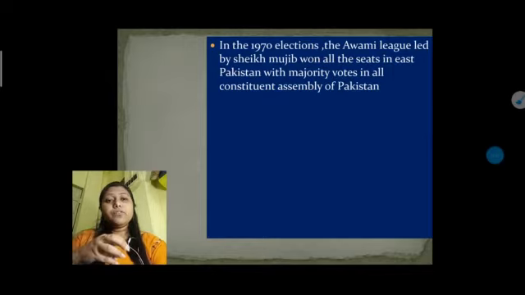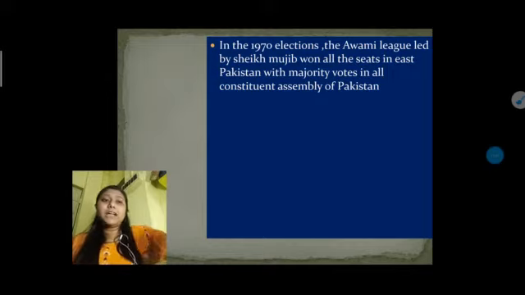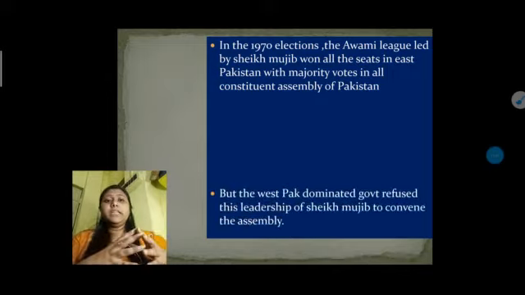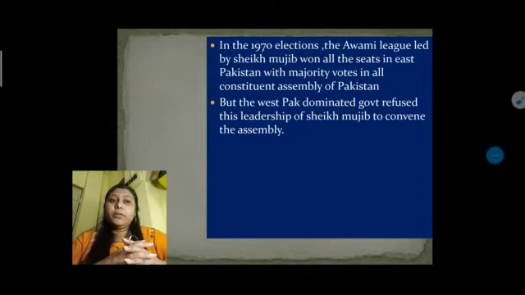When the calculation was made, it was seen that the number of votes was much more in the pocket of Sheikh Mujib. In that condition, it is obvious that no government wants someone to get more votes and the concern of the people who are against that party. So the West Pakistan dominated government totally refused Mujib's leadership and refused to convene the assembly.